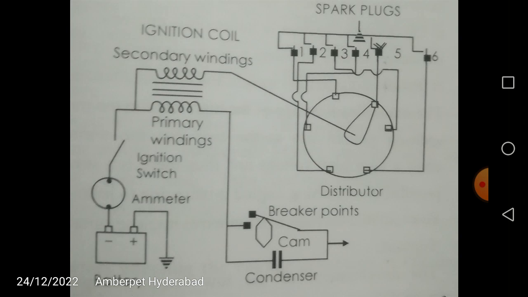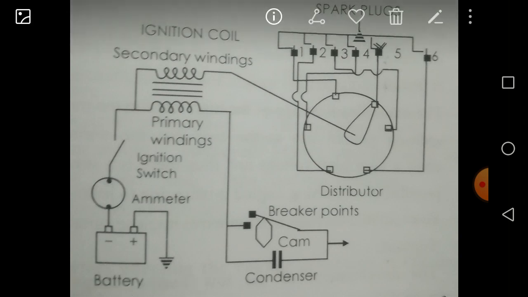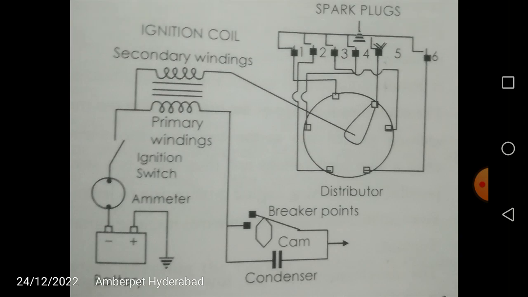Firing order, we have seen that it is the order in which the power stroke takes place in the cylinders of a multi-cylinder engine. For example, 1342, which is a famous firing order in your 4-cylinder engine. So the distributor is going to supply the spark for first cylinder first, then third cylinder, then fourth, then second cylinder, like that. So these are the very important components. Condenser is used to prevent the arc. We want the spark, not the arc.